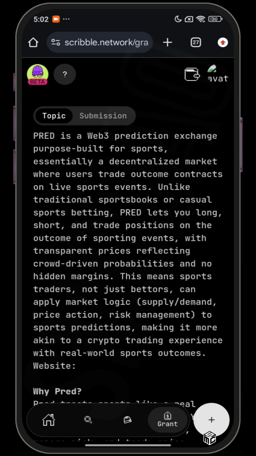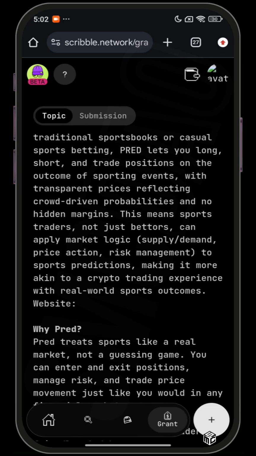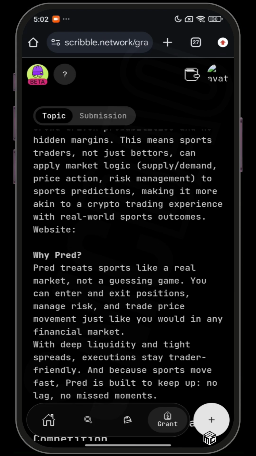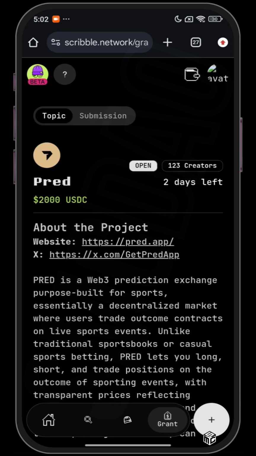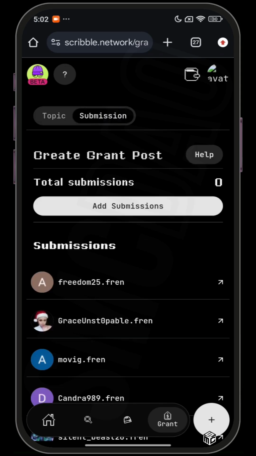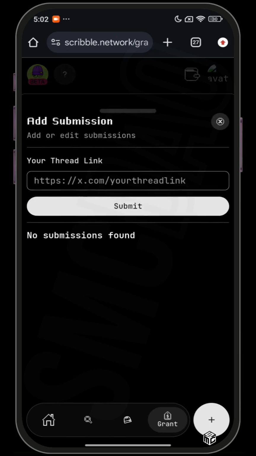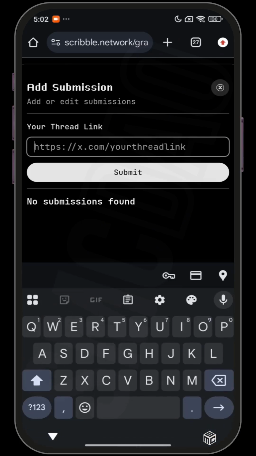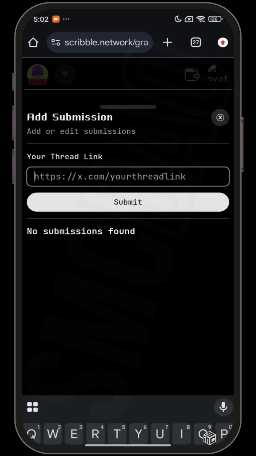Make sure you read about any project you are posting about, so you will know exactly what your post should contain and what you need to post about. Compose your thread, then post it on X. Make sure you tag Scribble and the project you are writing for. After posting on X, just come back here, then tap on submissions. Tap on add submissions, then post the link to your post here. Tap on submit and you are done.